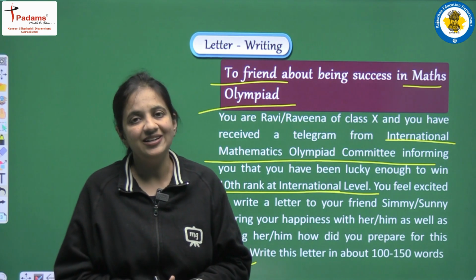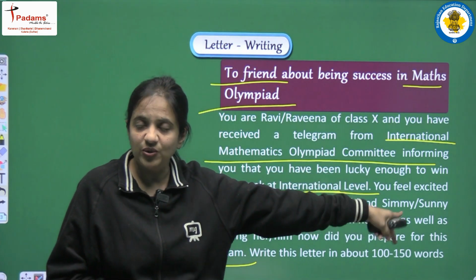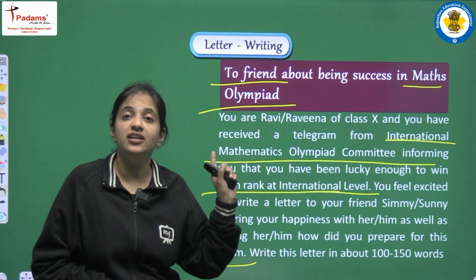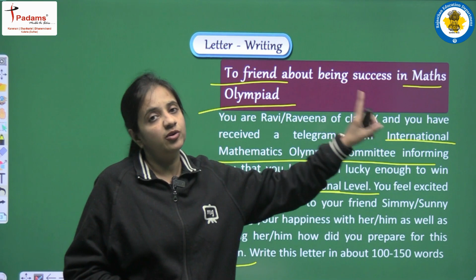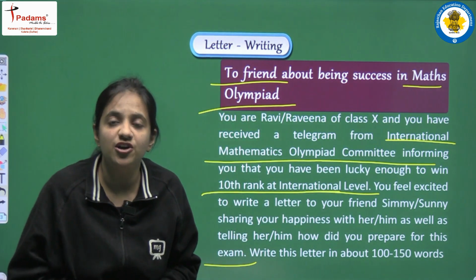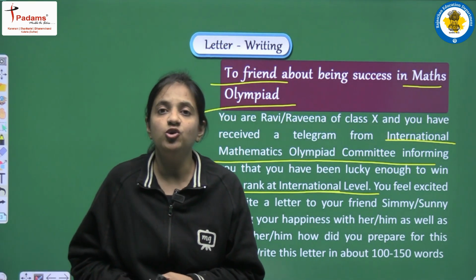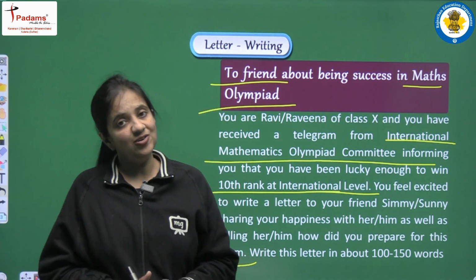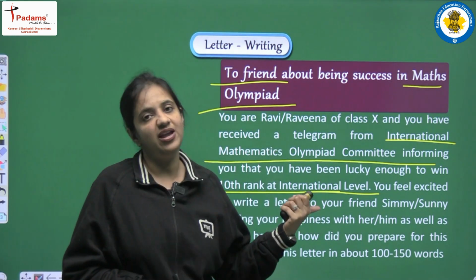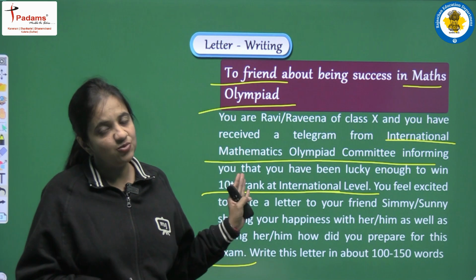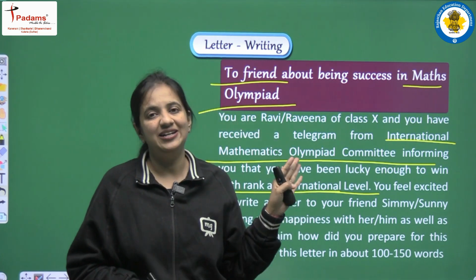So in this manner we have to cover all these points that are given to us, and we have to use the names that are given to us. So students, be very careful: you have to read the entire question carefully, and then use the same names that are given to you. If a name is not given, then you can write any name. But if the name, or the address, is given in the question, then you have to use all those details only, and only then will you be able to get good marks. So here we are given our name and the name of our friend, so we have to cover all those points, use these names only, and then write a perfect letter.